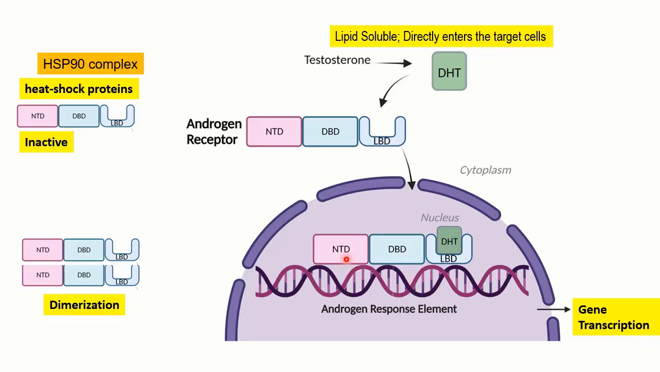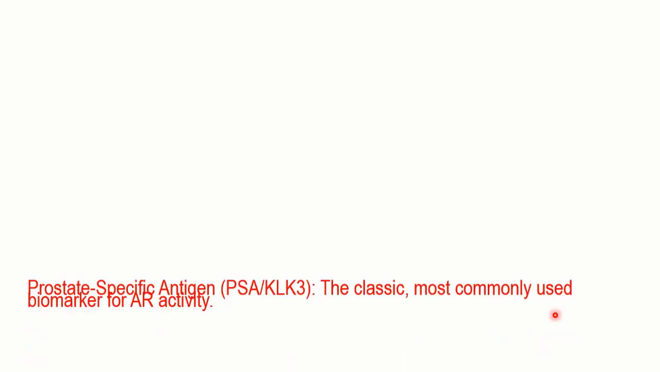And as I've told you in the previous slide, you have got the N terminal domain, then you have got the DNA binding domain. So the DNA binding domain, after the receptor is activated, interacts with the androgen response elements, and when that interacts with the androgen response element, that is going to lead to the transcription of important genes. Let me give you some of the important genes that get activated when the receptor gets activated.